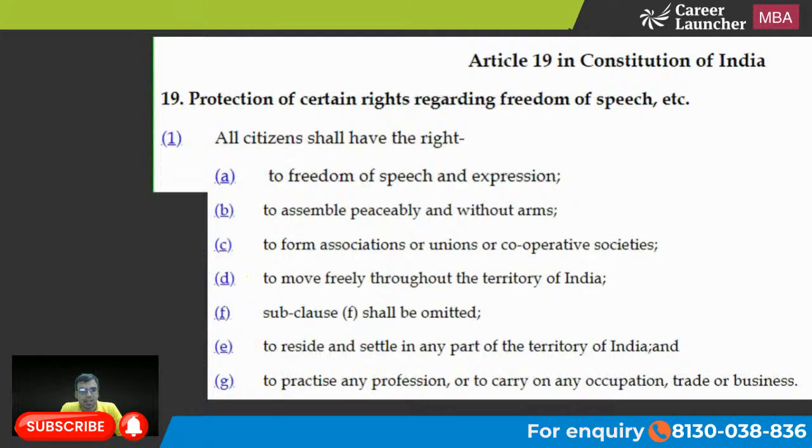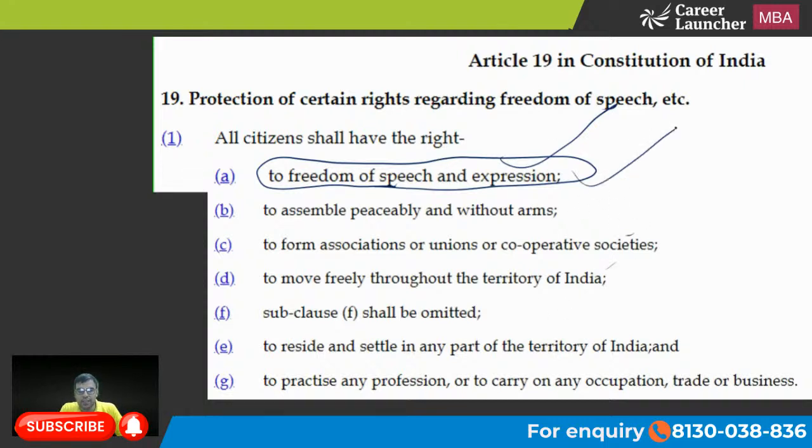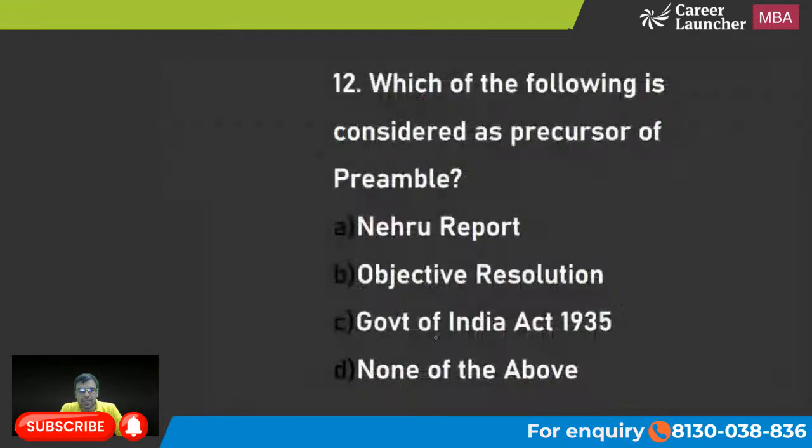Yes, Harshit. Now here it is. If you read Article 19, it's actually talking about protection of certain rights regarding freedom of speech. आप देख सकते हो, है ना, 19(1)(a) clearly talks about it. Right to freedom of speech and expression, then right to assemble peacefully without arms, right to form associations, right to move freely throughout the territory of India. ये वाला सबसे important है. Rest of them are not that important. So C is the right answer. Let's move on to the next one.